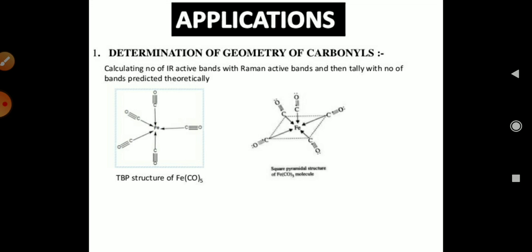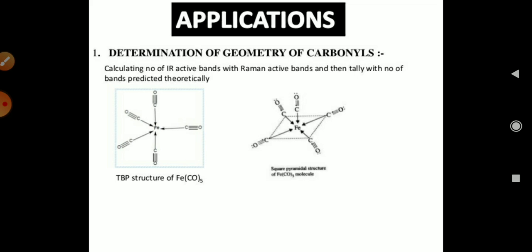Now, the applications of carbonyl compounds. First is the determination of the geometry of a carbonyl compound. We calculate the number of IR active bands and Raman active bands, and then we can tally both with the number of bands present theoretically. So it is helpful for identifying the structure and bonding in a molecule.